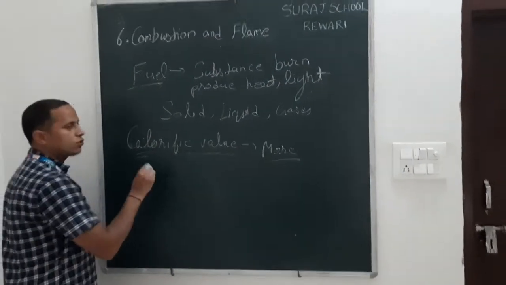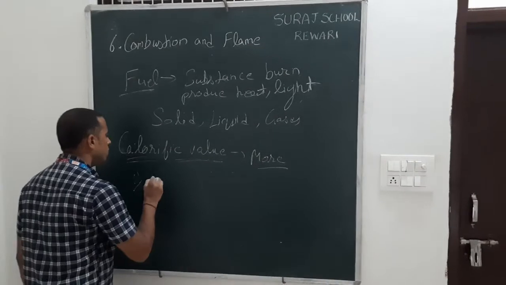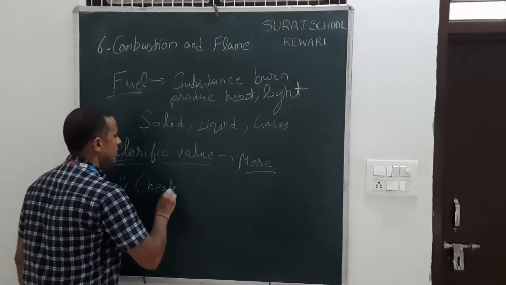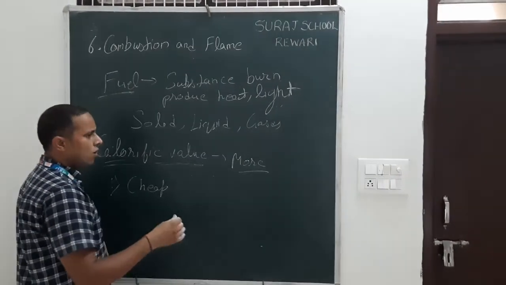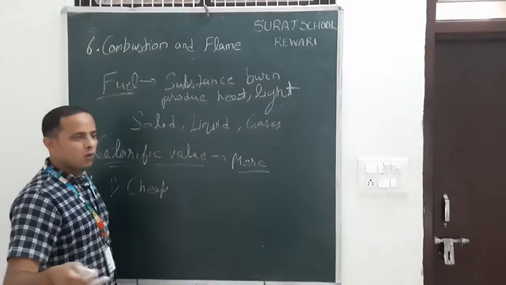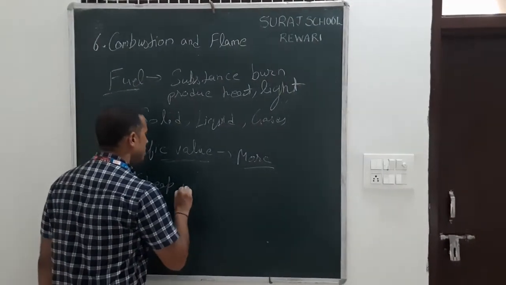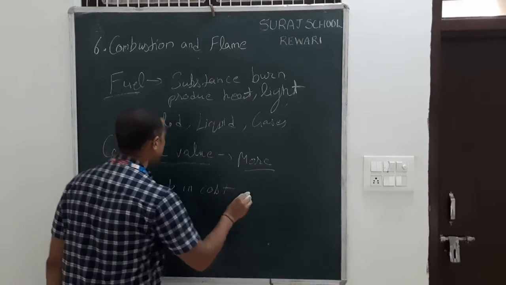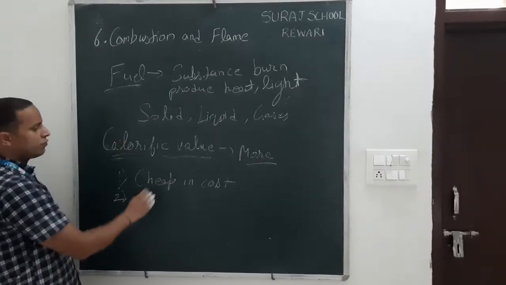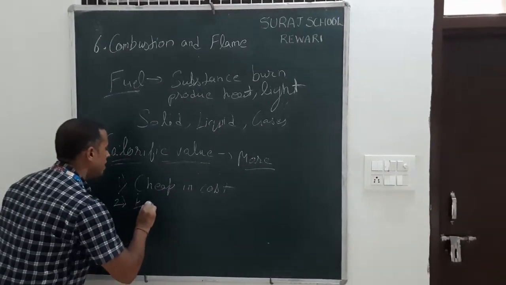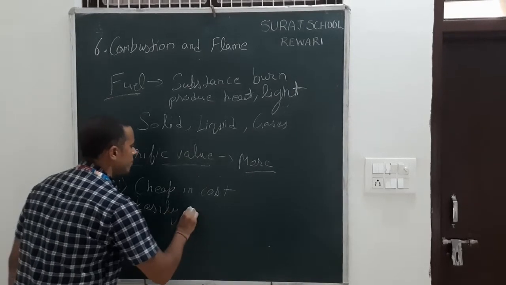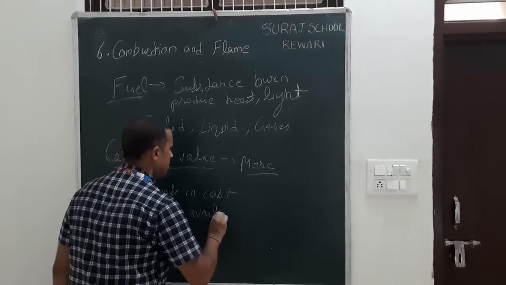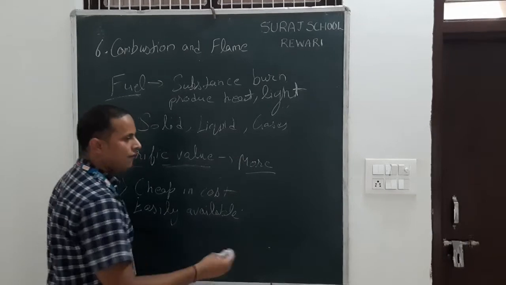So what are the characteristics of a fuel? First, the fuel must be cheap, or at a reasonable cost. Second, it must be easily available.